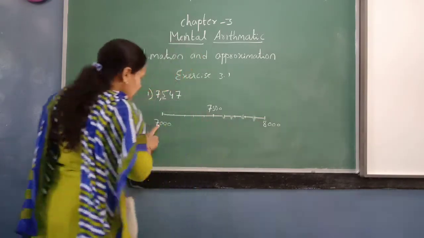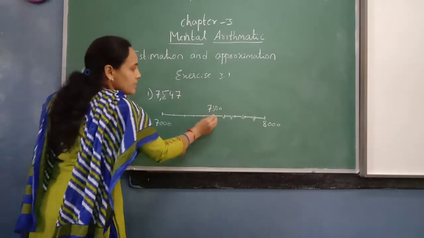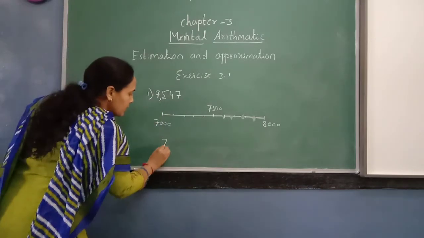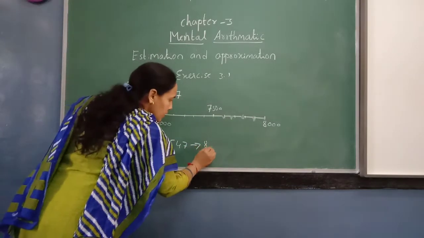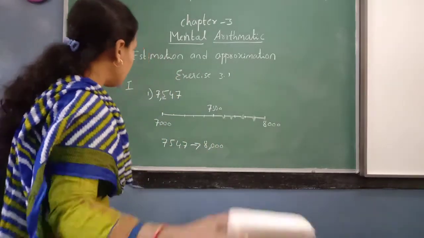Okay. So 7,500 is here and 547 somewhere after this. So it is more than half, which means this number will be rounded off to the next 1000, that is 8000. Got it, children? Okay. Now one more I'll take.